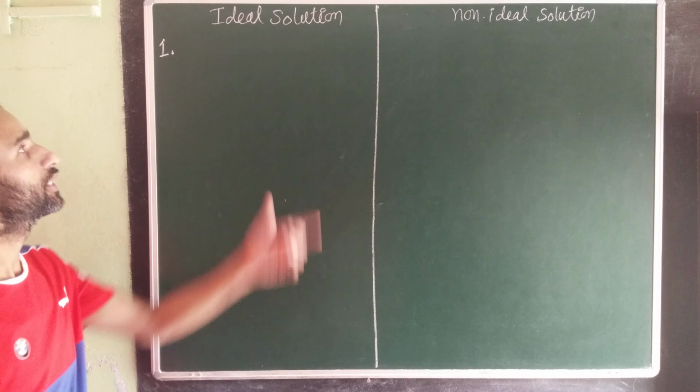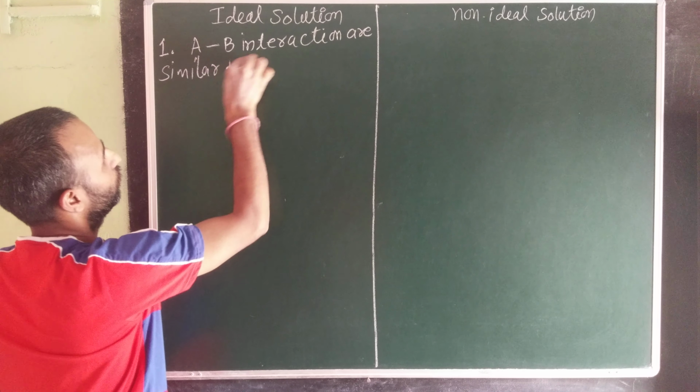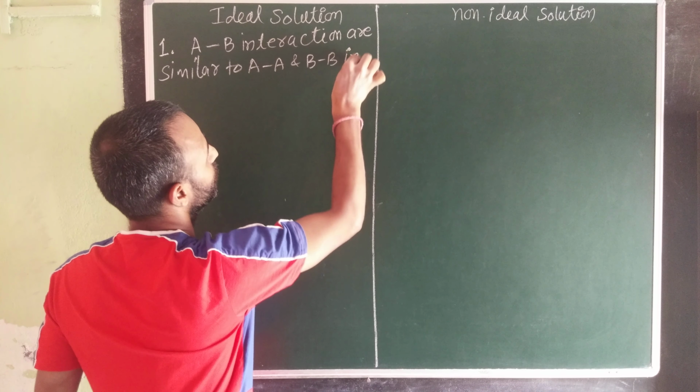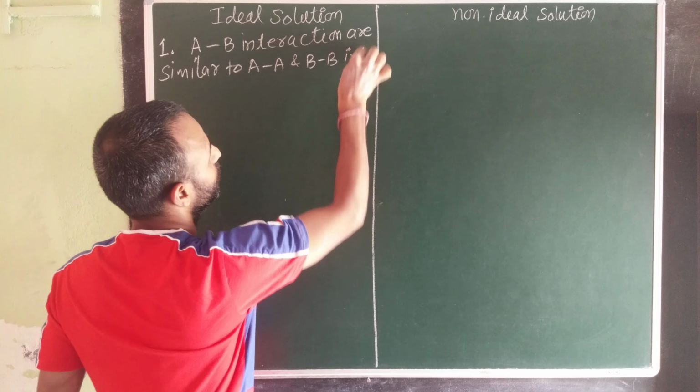So the first statement which is in favor of ideal solution is, if two components A and B are there, then AB interactions are similar to AA and BB interactions. If that is the case, that solution is ideal. That means in case of non-ideal, what would happen?